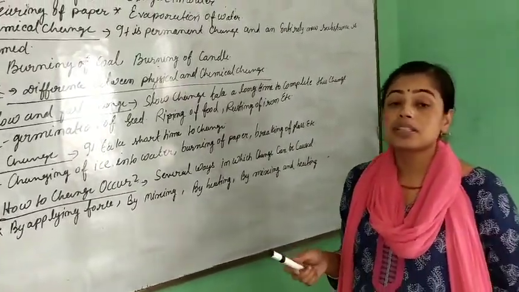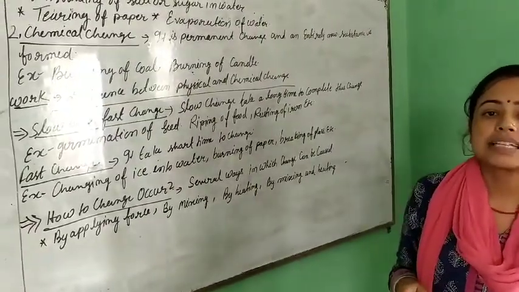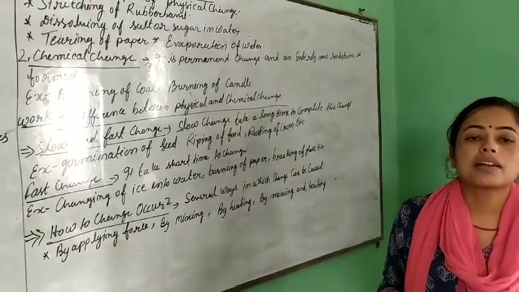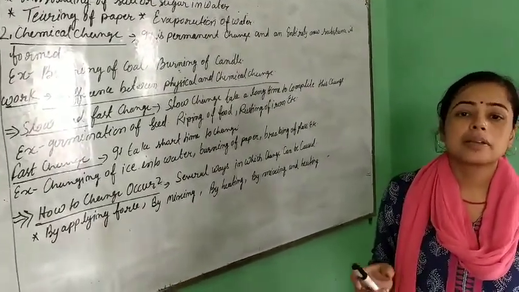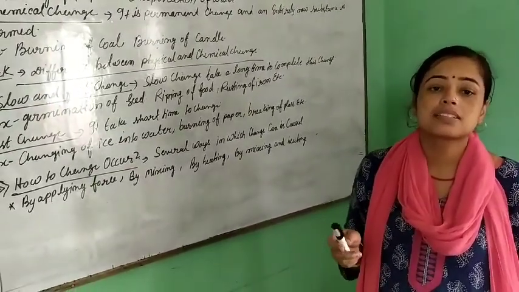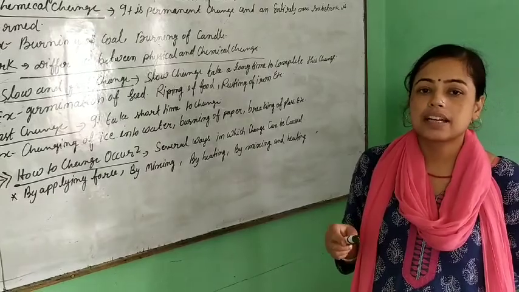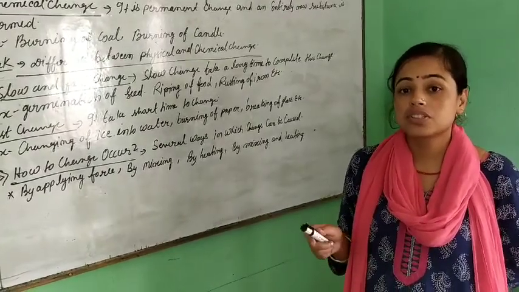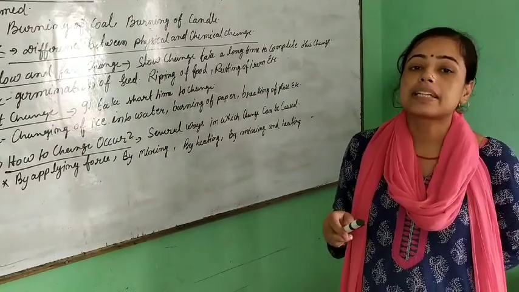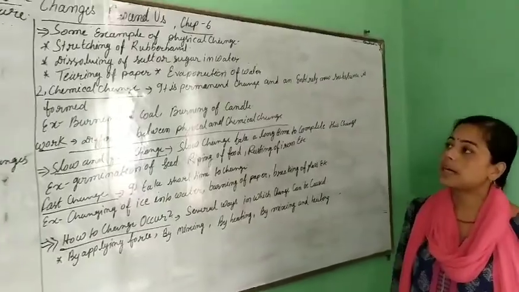But some changes do not happen and do not change shape on heating or melting. Let's take the example of chapati. When we make a chapati on a tawa, the chapati is heated, but it does not take another shape. So this is a change we can't feel, and it doesn't take another shape. So this completes your chapter.